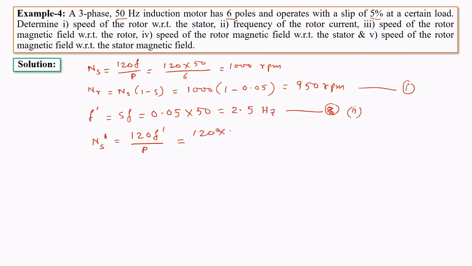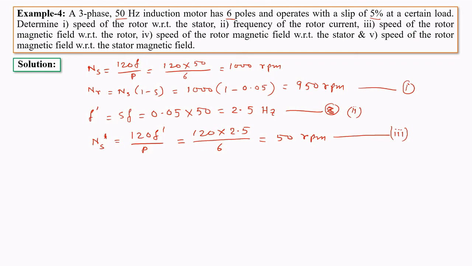So F dash is 2.5, and the number of poles is the same as the number of poles in the stator, that is 6. After calculation we'll get 50 rpm. So this is the speed of the rotor magnetic field with respect to the rotor. That is the solution of the third question.